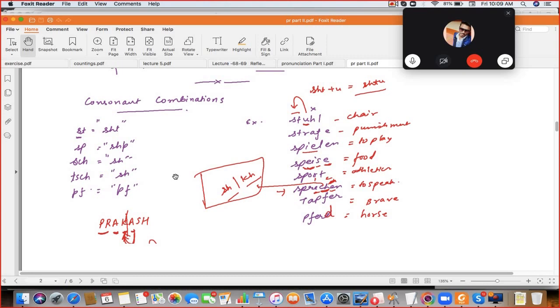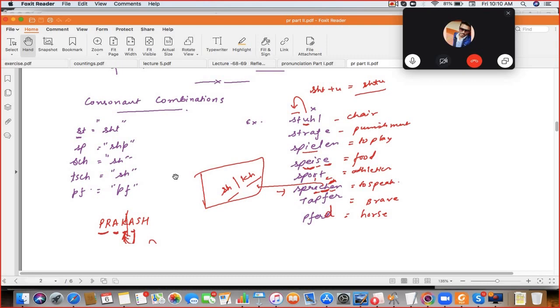Next is SCH. SCH is sha. Next is TSCH. TSCH is cha. Cha, let's say chai. TSCH is cha. Clear? In some regions they speak like sha also, but for TSCH you have to prefer cha only. That's why they say Deutsch. Remember, Deutsch. Some people say Deutsch also, but 90% area in Germany they say Deutsch.